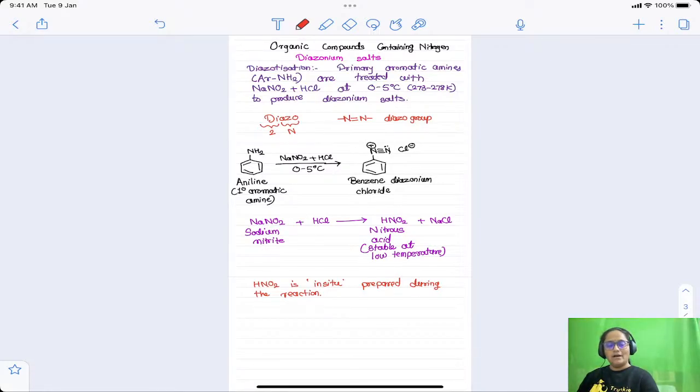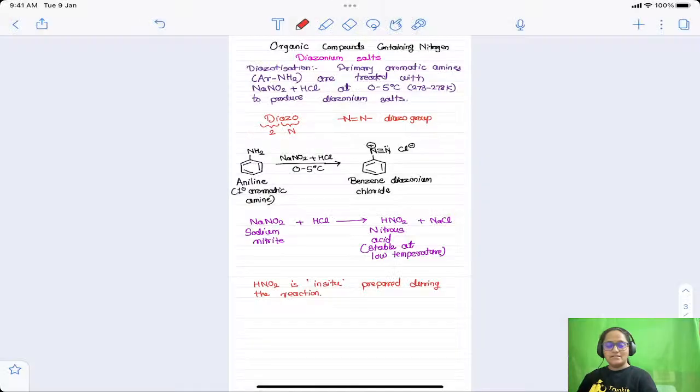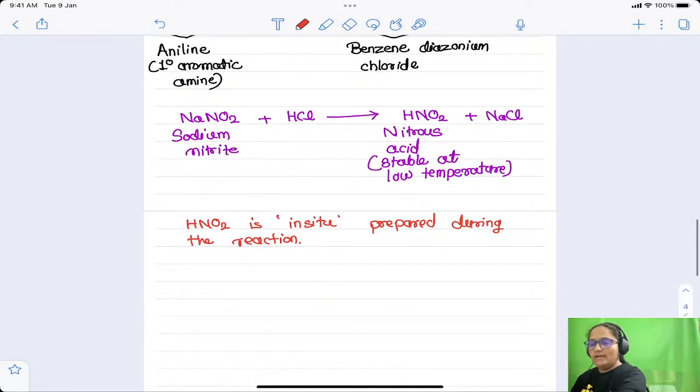Now, after this, we are going to discuss the mechanism for this reaction, the mechanism for the diazotization reaction. As I have told you already, in the diazotization reaction we are using HNO2 in situ, right? That step I have already explained to you: that is how HNO2 is prepared in situ. NaNO2 combines with hydrochloric acid, HCl, and we get this.